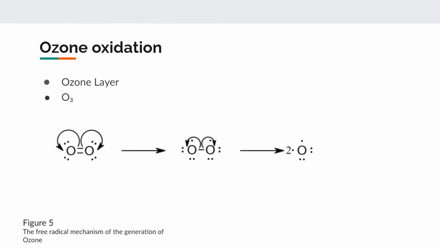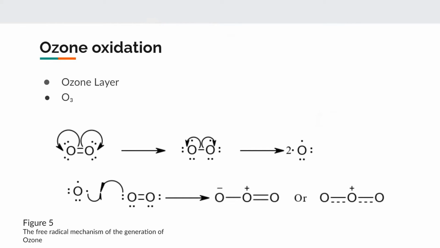First, a free radical reaction takes place to produce a single O atom with two unpaired single electrons. When this combines with O2, one electron is committed to the bond, but the other electron is then delocalized across the two bonds. This gain in an oxygen is by definition an oxidation reaction.